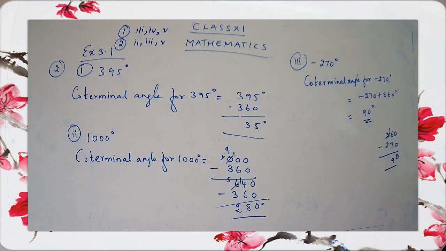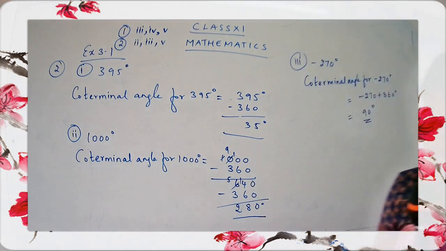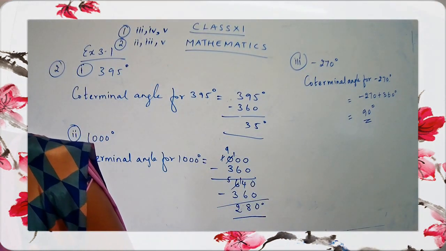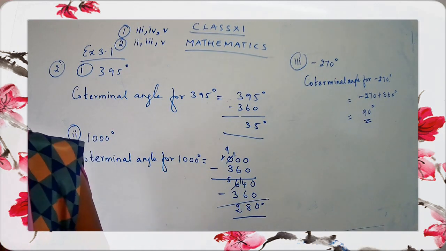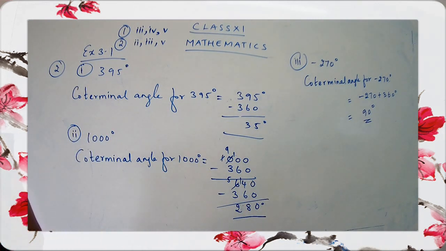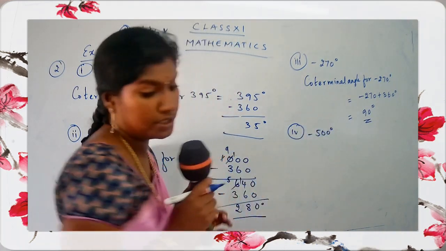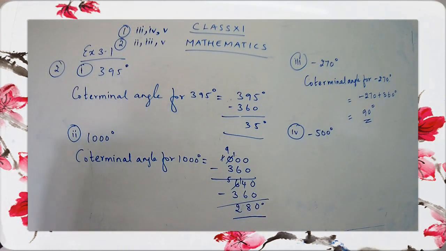And you may have bigger numbers also. Shall we take one more sum? I have told you to do the 5th sum as homework, okay, children? Okay, just take down one more sum. Take a number 500, okay, children? Write down minus 500 degrees. This is an extra sum over here. Minus 500 degree. I hope you are clear.